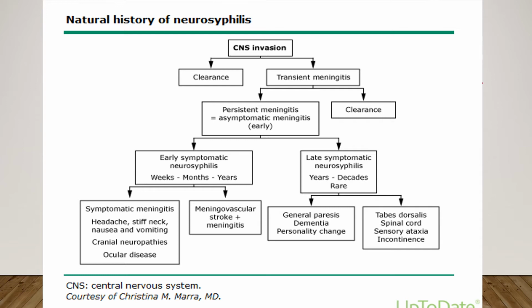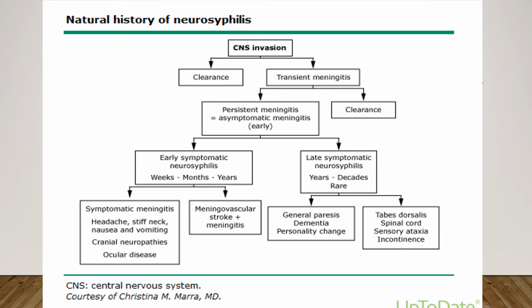In case it persists, it may develop early symptomatic neurosyphilis, which may be present over weeks to months to years, wherein we have symptomatic meningitis with typical symptoms of meningitis such as headache, stiffness of the neck, nausea and vomiting, cranial neuropathy and ocular diseases.